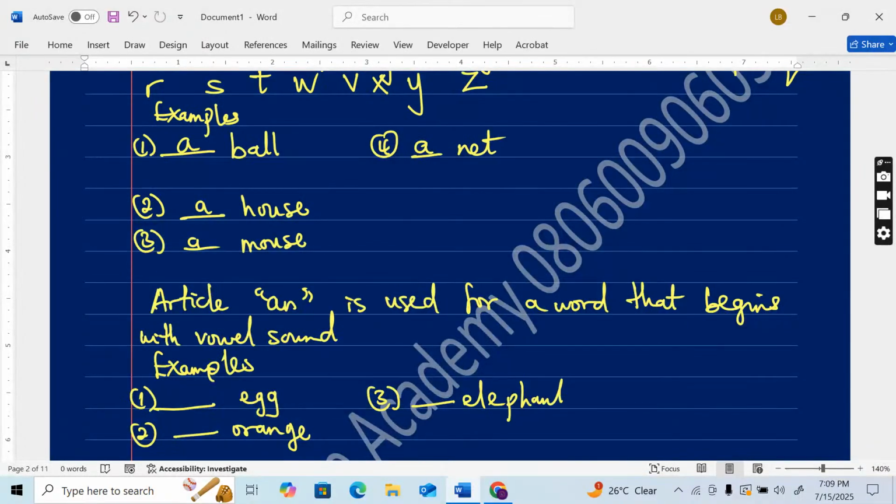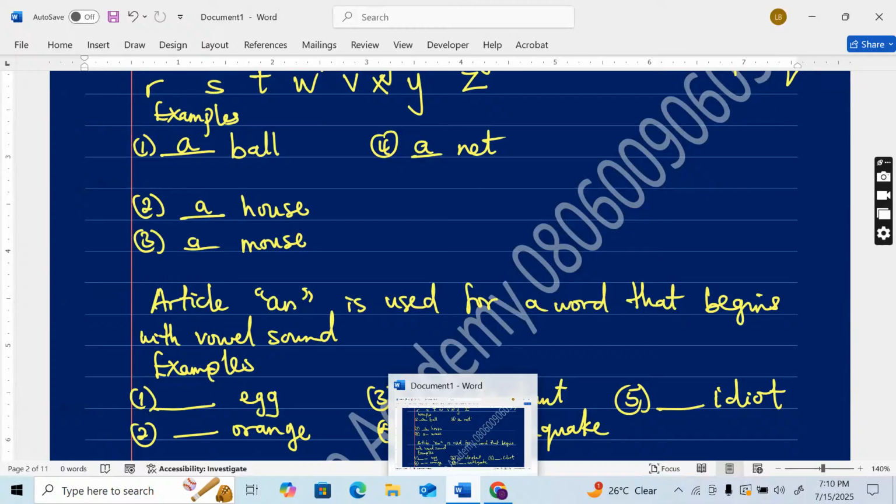Number four, I have earthquake. Number five, I'm going to use this word, idiots. All right, so "an" can be used for these words.